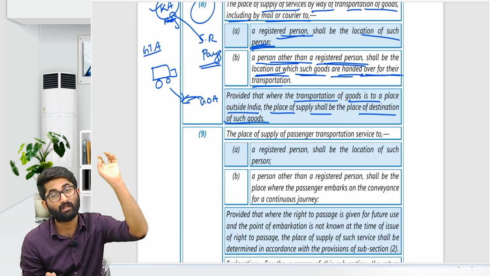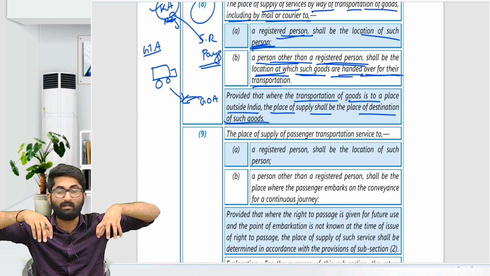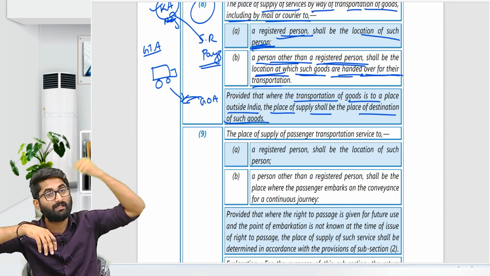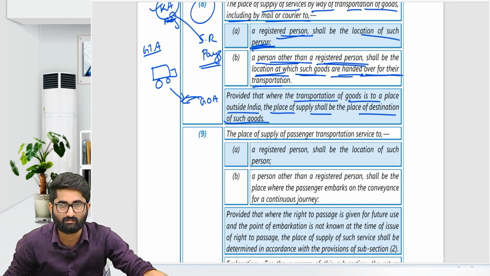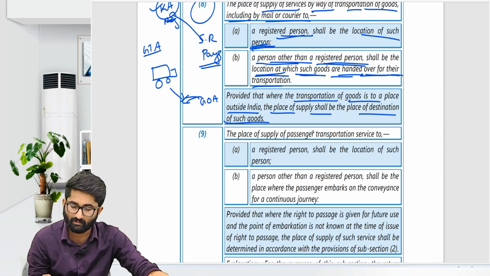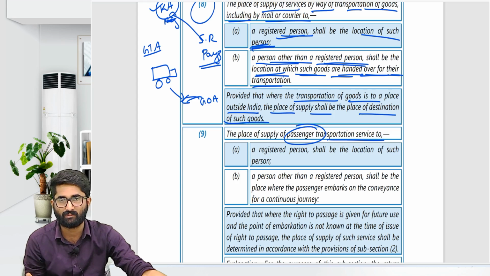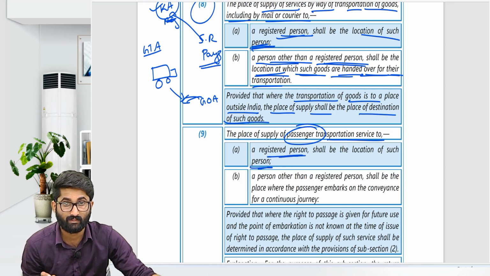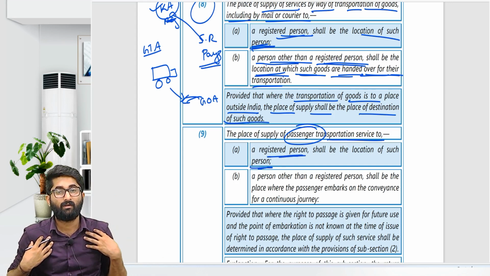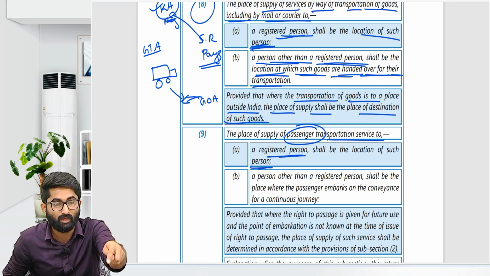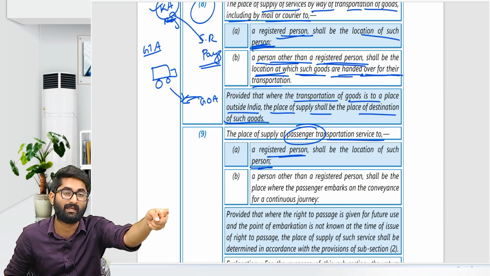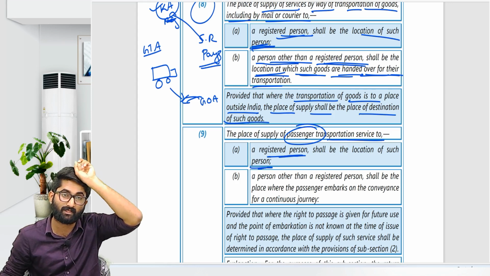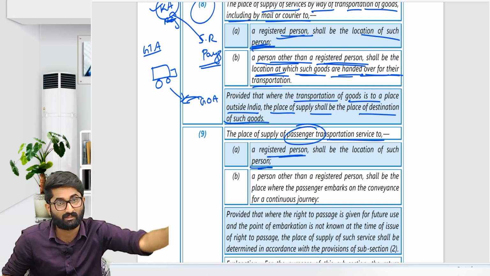See, if both the recipient and supplier are in India, but the goods are outside India, then what is the destination of these goods? That place will be the place of supply. And place of supply of passenger transportation services, very easy one. If it is given to a registered person, then the registered person's place of business. Example, I am a travelling agent giving services to you. You are registered in Kerala, then the place of supply is Kerala. Maharashtra, then Maharashtra. Gujarat, then Gujarat.